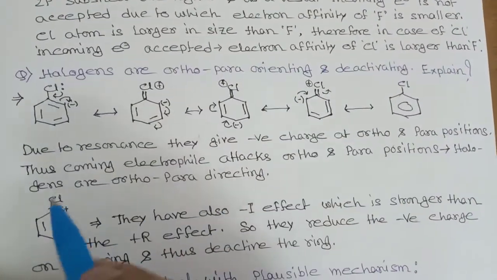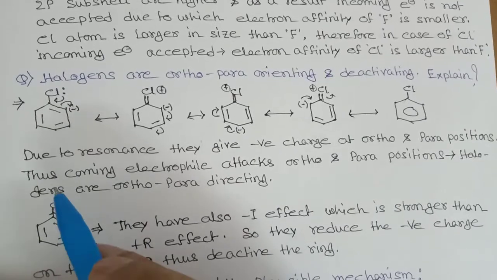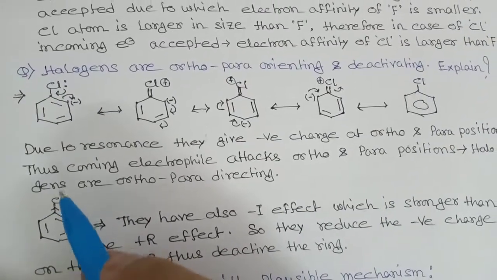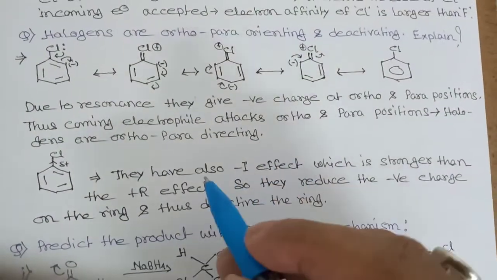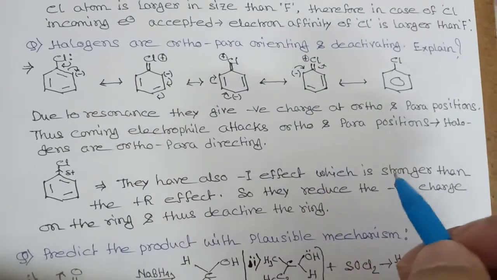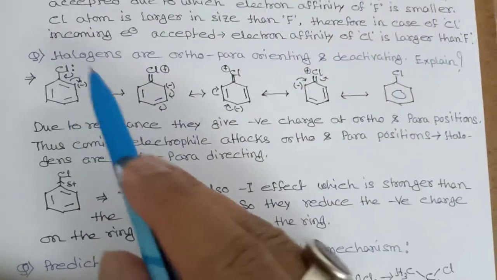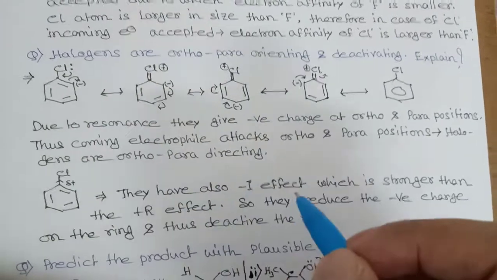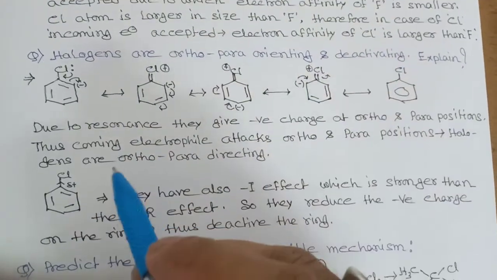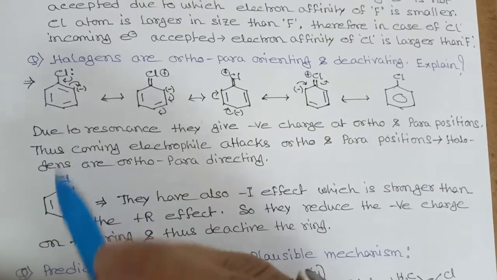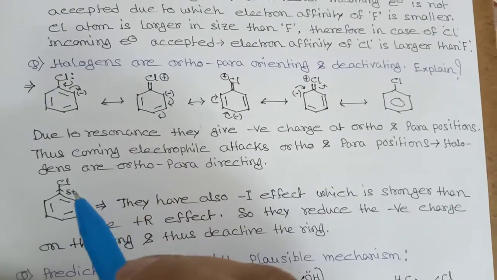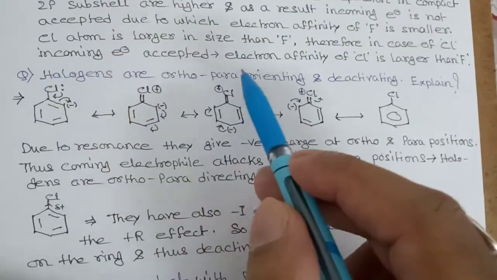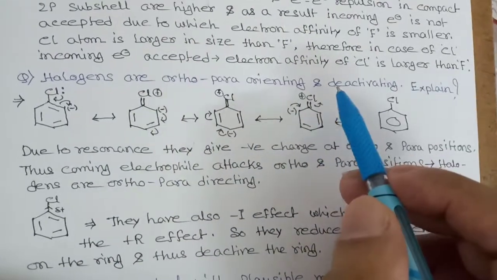Now Cl also has a minus I effect. Minus I effect means electron withdrawing effect. If the electron is withdrawn from here, this carbon will have a plus charge, meaning fewer electrons. So Cl will have a minus I effect, which is stronger than the plus R. Plus R means resonance. This is the plus R effect and this is the minus I effect. So they reduce the negative charge. It will attract the electron pair, so it will reduce the negative charge on benzene, so it will deactivate the ring. That's why halogens are ortho-para directing because of the resonance effect and deactivating because of the minus I effect.